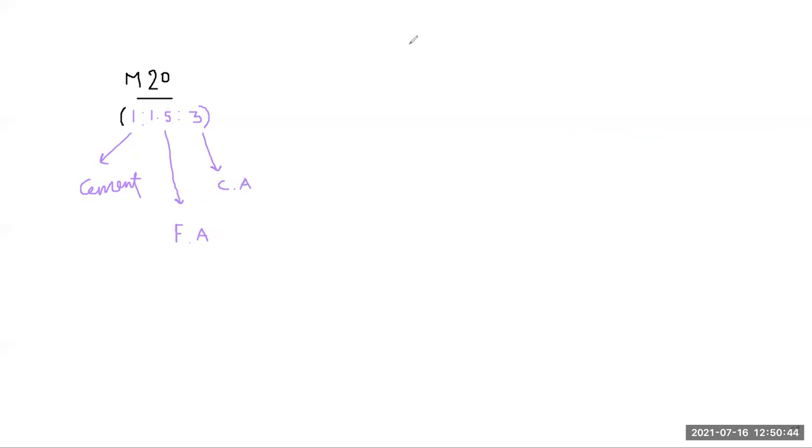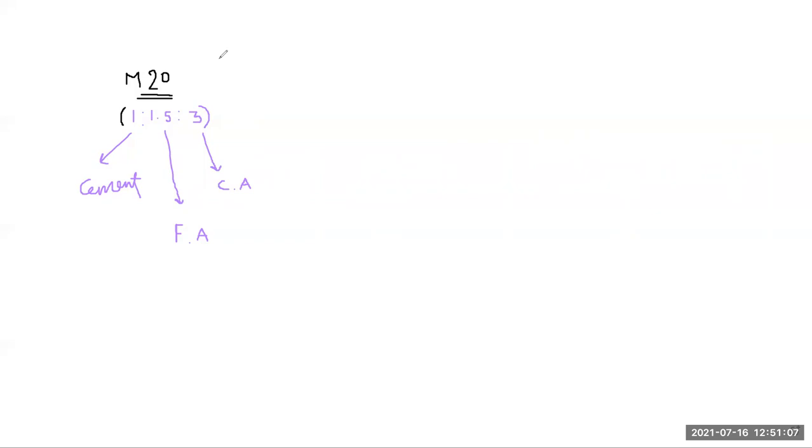So for M20 making, we use the mix as 1:1.5:3. So 1 is for cement, 1.5 is for your fine aggregate, and 3 is for your coarse aggregate. So here what we do, we generally add.